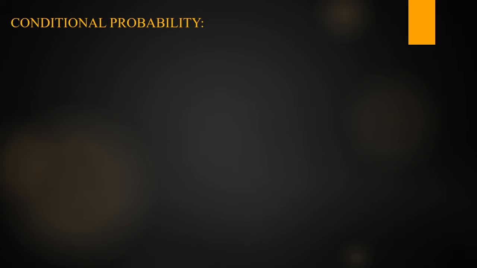Today's first topic is the definition of conditional probability. So how to define this conditional probability? One compulsory question comes from this conditional probability, and this is a very important topic in this first unit.